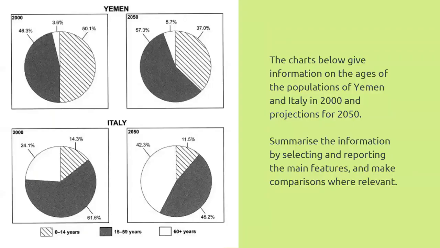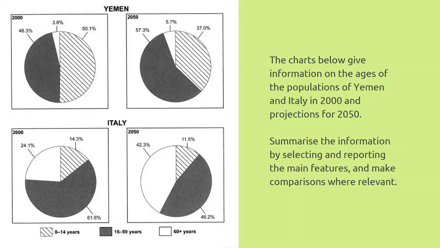All right, now today we are taking a pie chart. Over here on one side you can see there is a pie. They mention: the charts below give the information on the ages of the population of Yemen and Italy in 2000 and projection for 2050. So this is the statement they have given.